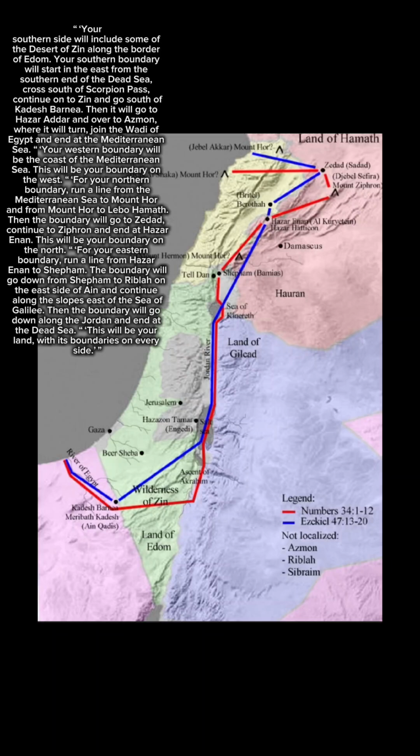Then it will go to Hazar Adar over to Asmon, where it will turn, join the Wadi of Egypt, and end at the Mediterranean Sea. Your western boundary will be the coast of the Mediterranean Sea. This will be your boundary on the west.